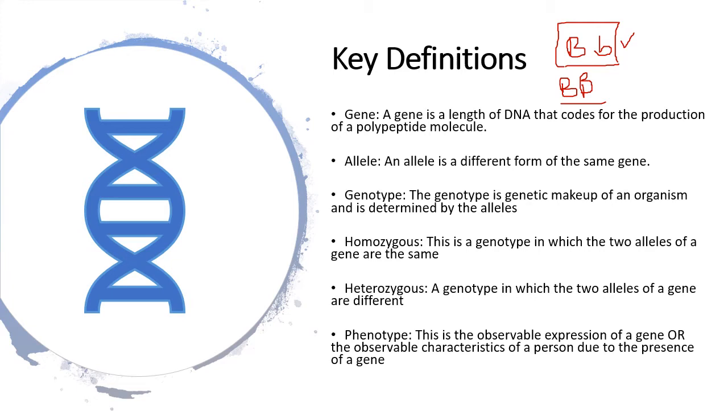The phenotype is the observable expression, which means it's the physical appearance of a gene. So, for example, you might have a gene that has black hair and blonde hair. You might have those two alleles, but you're expressing black hair because that is the dominant allele, and so your phenotype would be black hair.